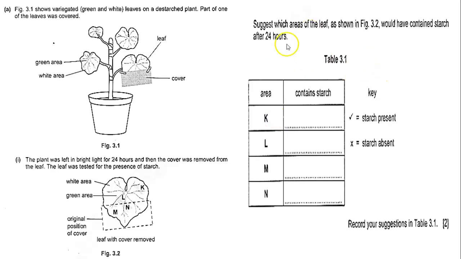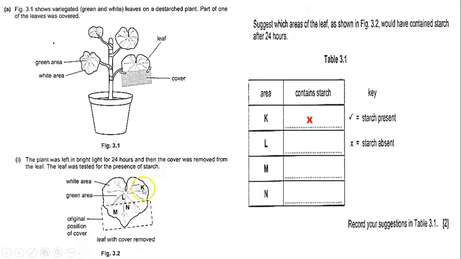Let's take a look at the table and look at the areas in figure 3.2. Here we have area K. Where's area K? Area K is on the edge, and the edge of the variegated plant is usually white, right? So will it be a tick or a cross? Actually, it's going to be a cross. Why? Because area K usually is a white area, and white areas don't have chlorophyll, and it will not be able to undergo photosynthesis, so starch will be absent.